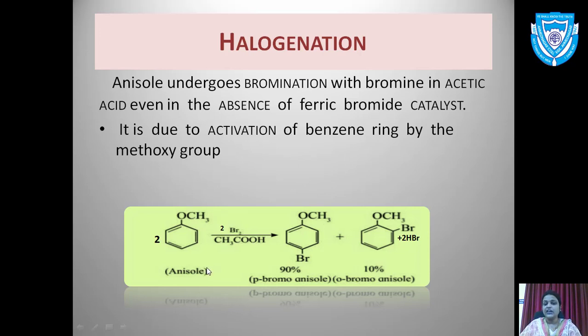And what product would you get in this reaction? When anisole reacts with Br2, that is, on bromination in acetic acid, you will get two products. One would be para-bromoanisole, that is, Br would be attaching at the para position, and the other would be ortho-bromoanisole. Since two hydrogen atoms are replaced by bromine, 2 HBr would be given out. So this is the halogenation reaction.